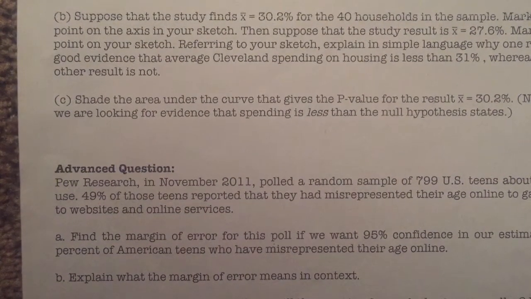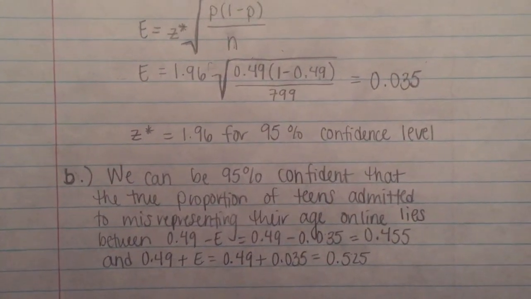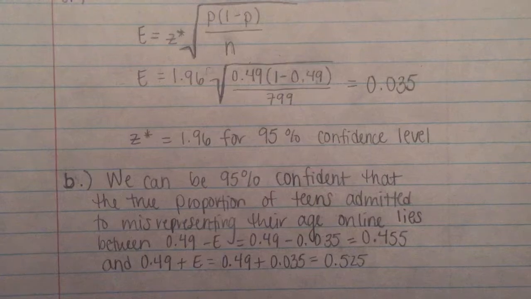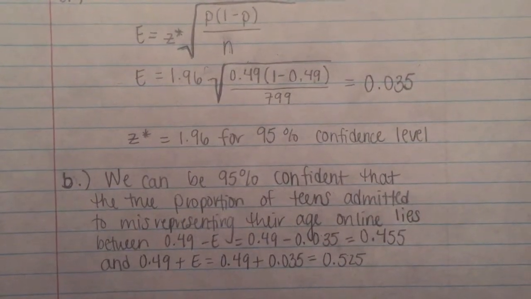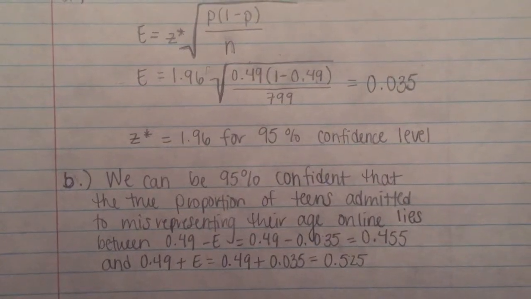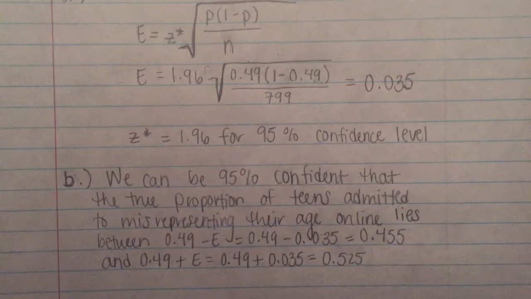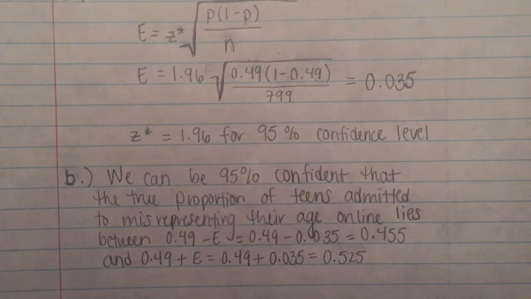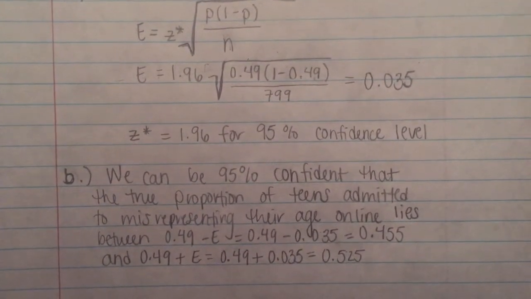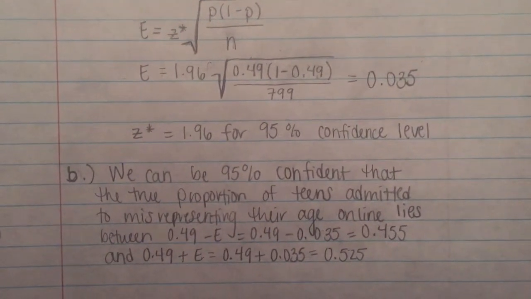B. Explain what the margin of error means in context. We can be 95% confident that the true proportion of teens who admitted to misrepresenting their age online lies between 0.49 minus E, which equals 0.49 minus 0.035 equals 0.455, and 0.49 plus E, which equals 0.49 plus 0.035 equals 0.525.